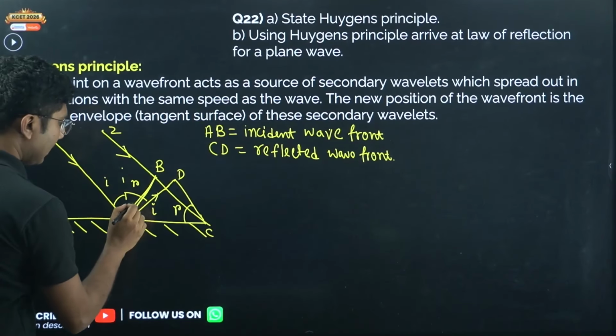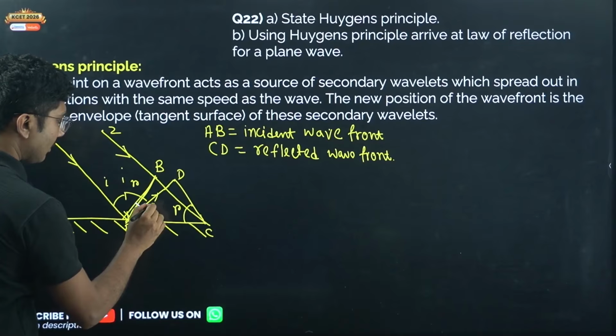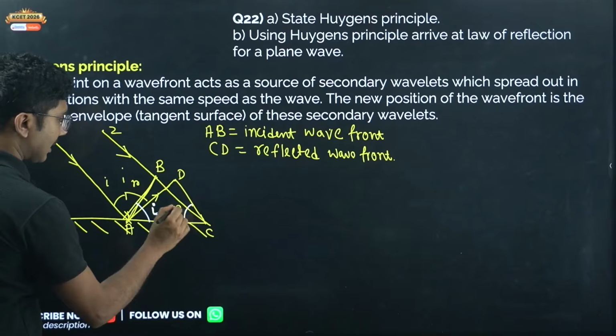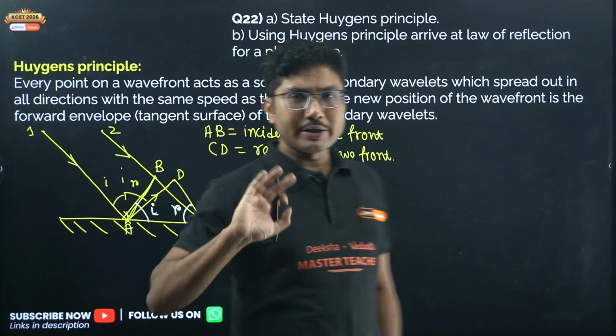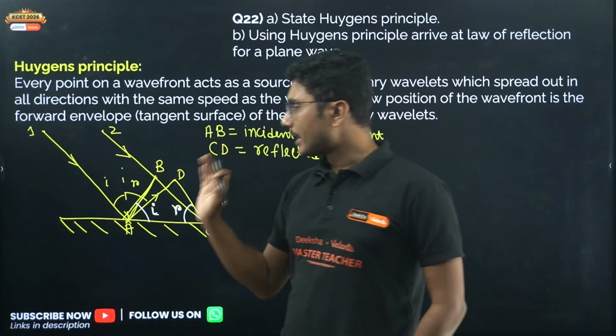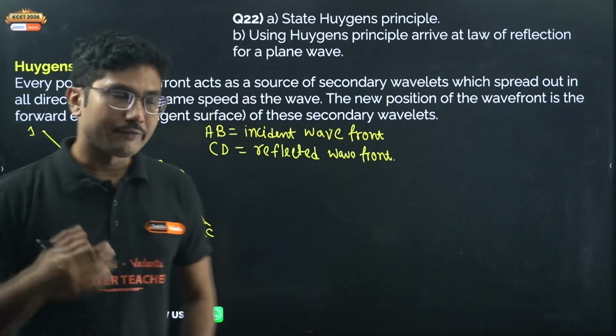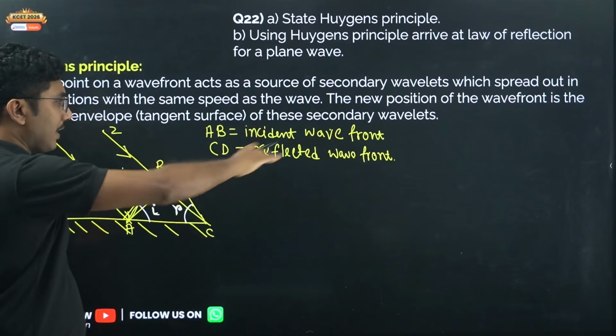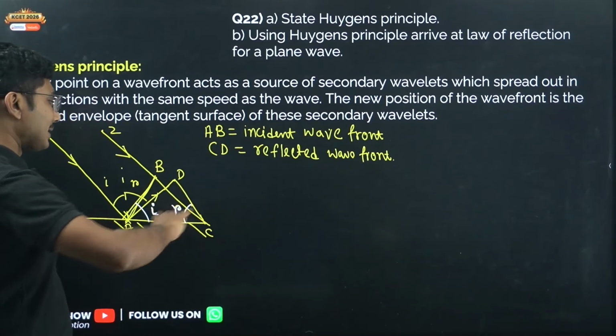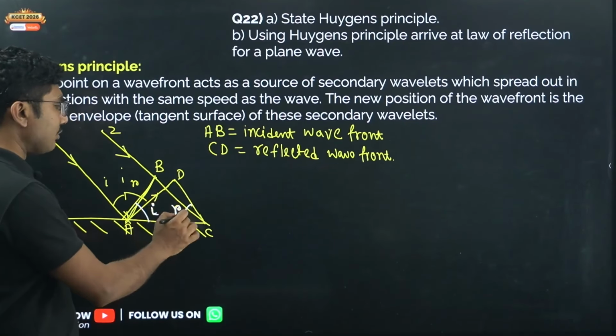So this angle is I and this angle is R. Okay, so this can be shown. We do not need to show that, you just need to mention that the angle made by AB with the reflecting plane is I, and the angle made by the reflected wavefront with the reflecting plane is R. Now you have to show that I is equal to R.